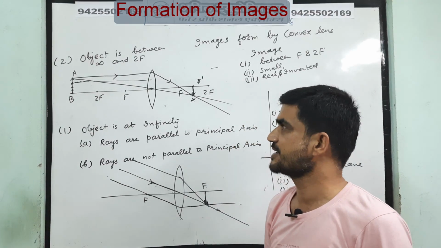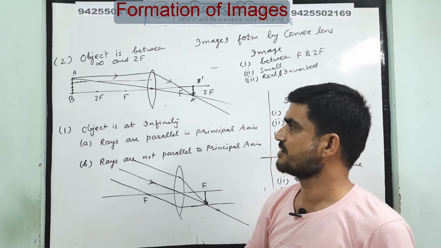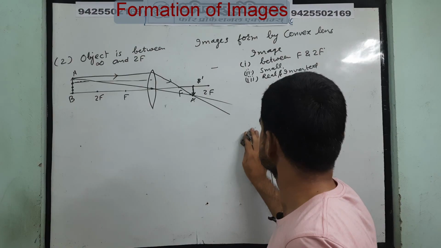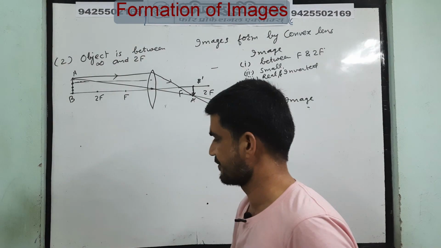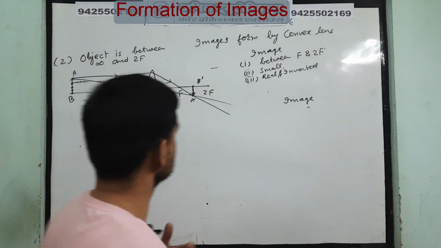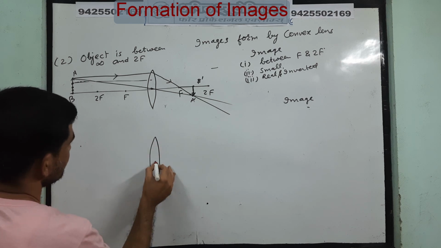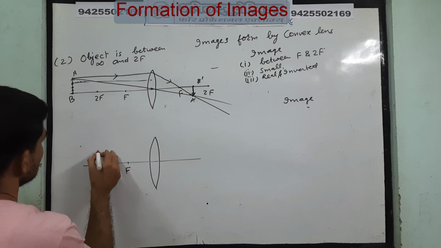Okay. Now let's move to the third position of the object. Now we will keep the object at 2f. Object is at 2f. This is f, 2f. Here is the object.